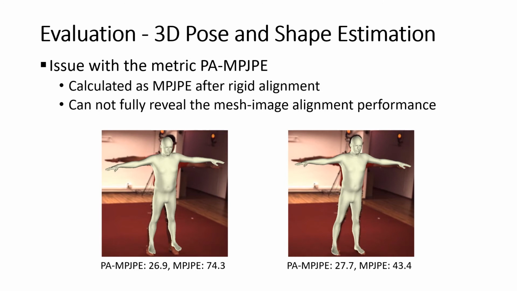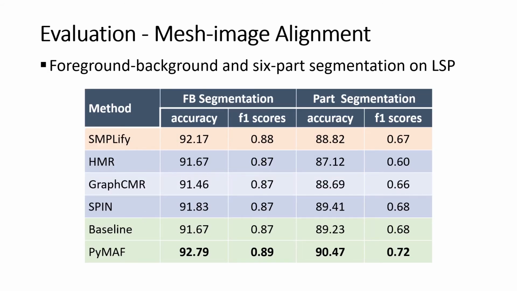As depicted in the example, a reconstruction result with a lower PA-MPJPE value may have worse alignment performance between the reprojected mesh and image. To qualitatively measure the mesh-image alignment of the predictions, we conduct an evaluation on 2D segmentation and K-point localization. The predicted meshes are projected on the image plane to obtain 2D part segmentation and K-points. Here we show the foreground, background, and 6-part segmentation evaluation results on the LSP dataset.